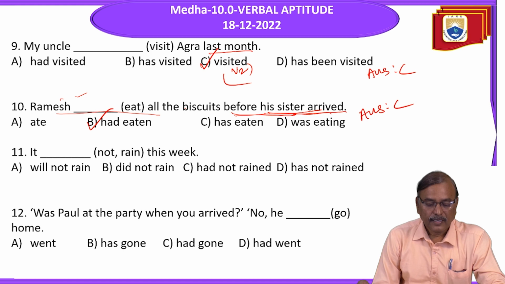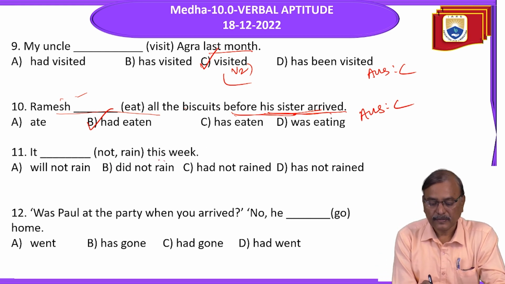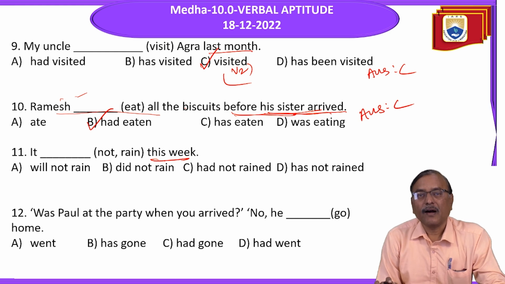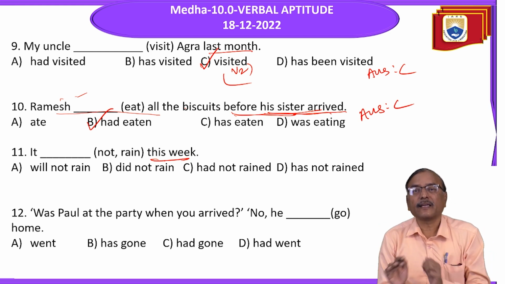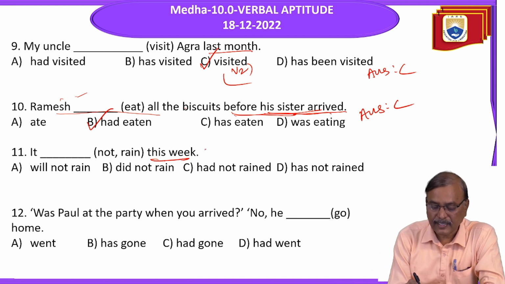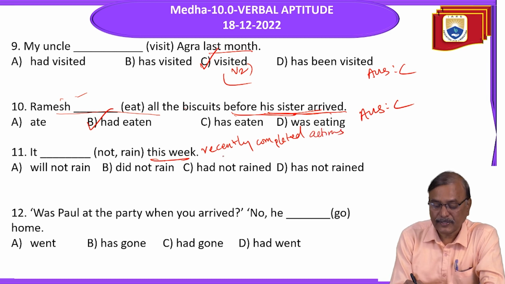Next. It dash not rain this week. This week, this month, this year, recently, just now, all these indicate recently completed actions. For recently completed actions, what do we use? Present perfect only.